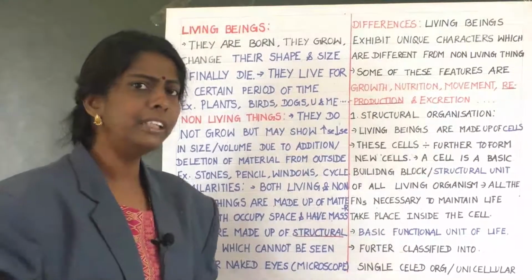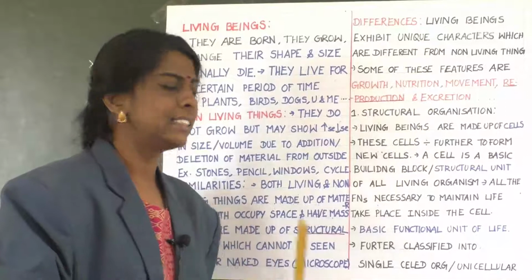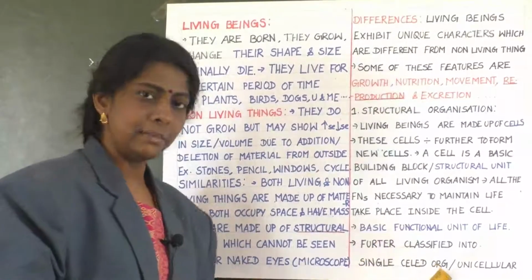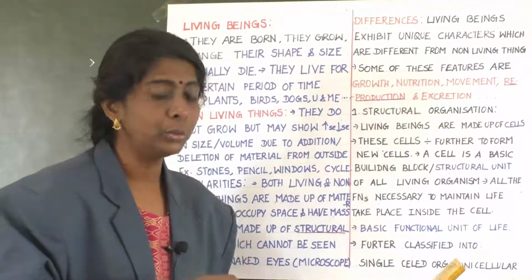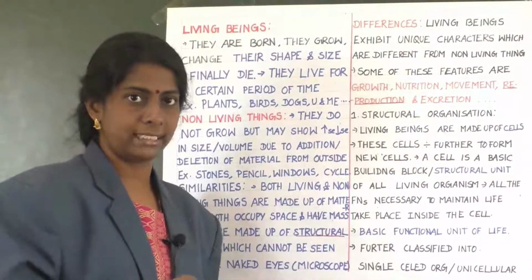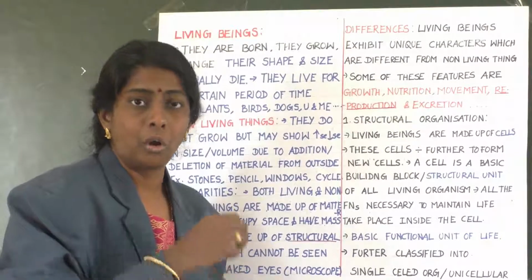Clear? Further, cells are classified into two types: number one, single cell organism or unicellular organism, and number two, multicellular organism. What do you mean by single cellular organism?